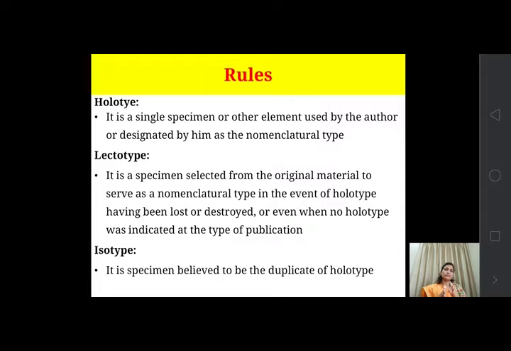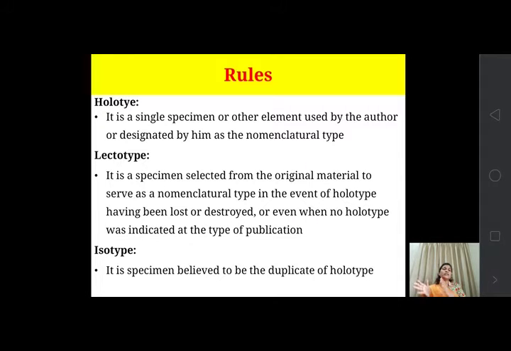Okay, so it is selected from this original material to serve as a nomenclatural type in the event of the holotype having been lost or destroyed. If the holotype or original material is lost, then the material collected from the original one serves as a specimen type, or even when the holotype was indicated as the type in the publication. This is the lectotype. A lectotype is not the original material, but it is collected from the original material and serves as a reference specimen. But the holotype is the actual collected original material.